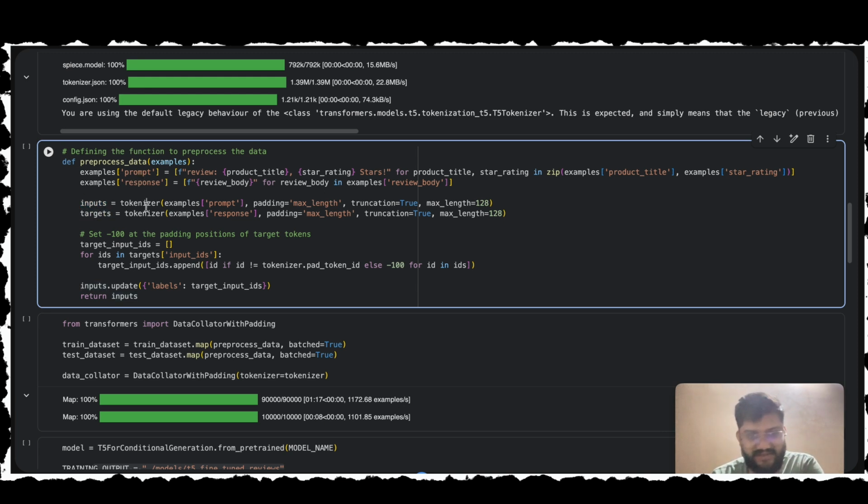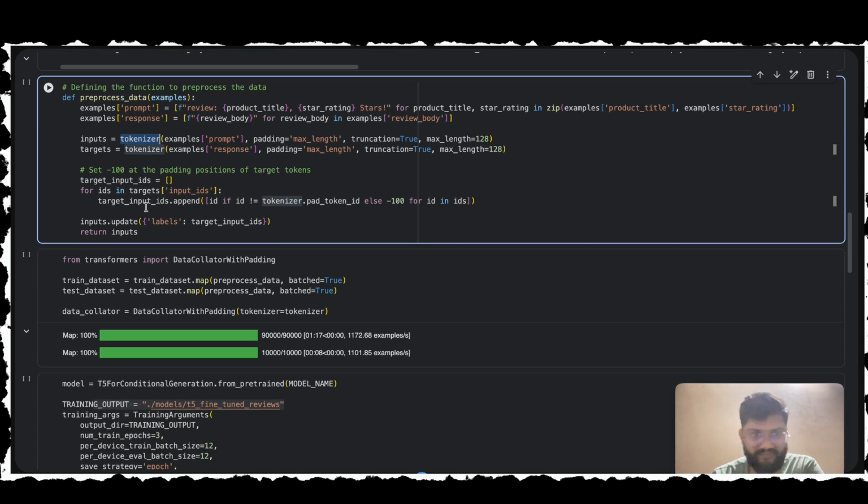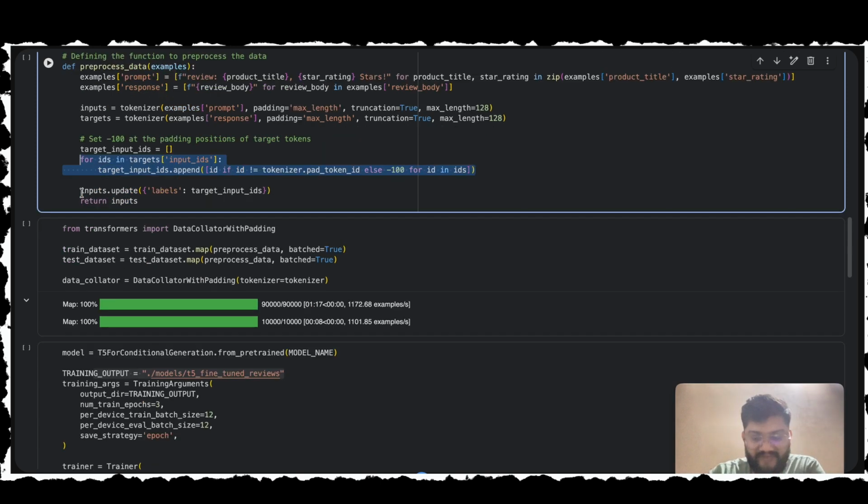So we are tokenizing it. We use a tokenizer because computers don't read words, they read numbers. The tokenizer breaks sentences into tokens, that is, ID numbers. Look at this line of code. We are setting our padding token to -100. Fun fact over here: why -100? In the world of PyTorch and Transformers, -100 is the magic number that tells the loss function, ignore this part. If we did not do this, the AI would try to learn how to generate empty spaces, that is the padding, which is a total waste of brain power.